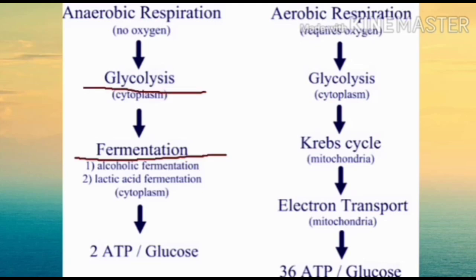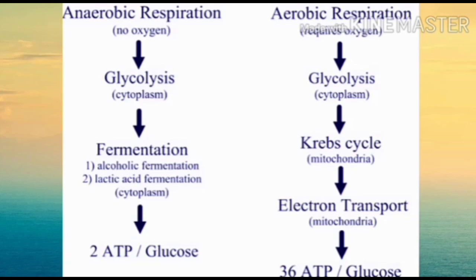Glycolysis takes place in the cytoplasm of a cell, and fermentation also takes place in the cytoplasm, the same site. Glycolysis and fermentation are the important stages of anaerobic respiration. Under fermentation, two types are there: one is alcoholic fermentation, the second is lactic acid fermentation, which we have already discussed very briefly.